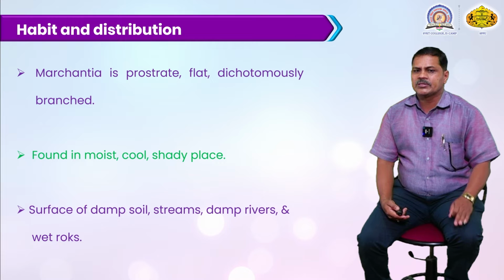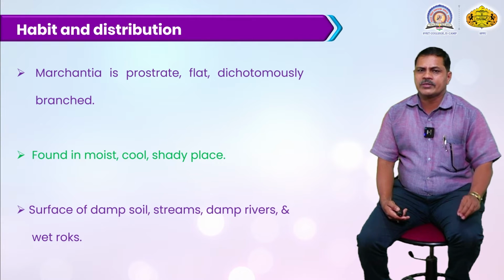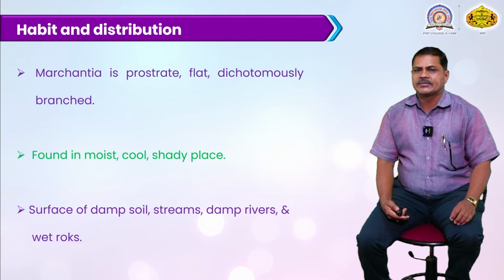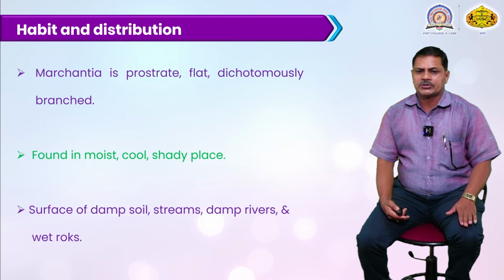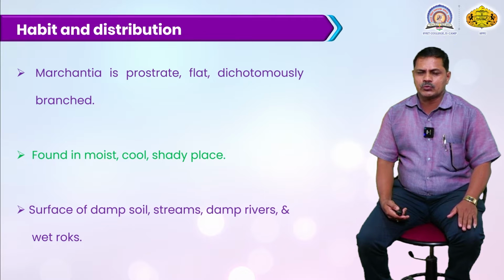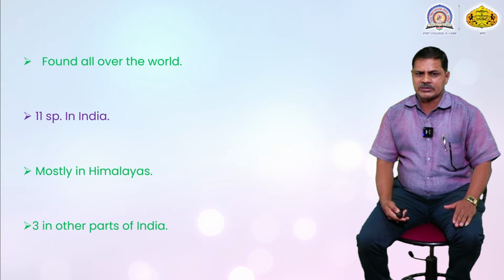Marchantia grows on damp soil, meaning moisture and water in the soil are very essential. They also grow near streams, along small portions of water flow in rivers. Certain species are also found in damp rivers, and certain free-floating species grow inside the river. Some species grow on wet rock, and certain species can even grow where there is a scarcity of water.